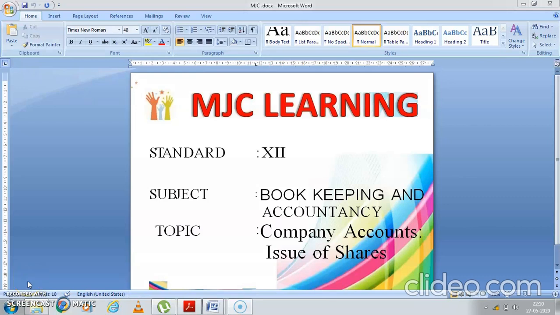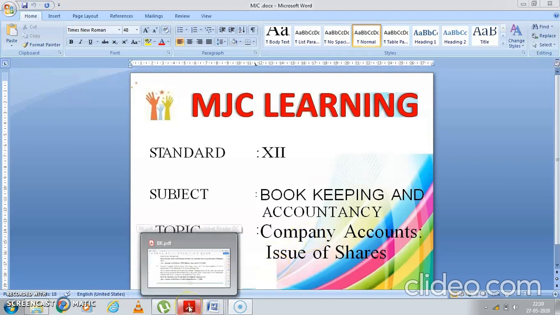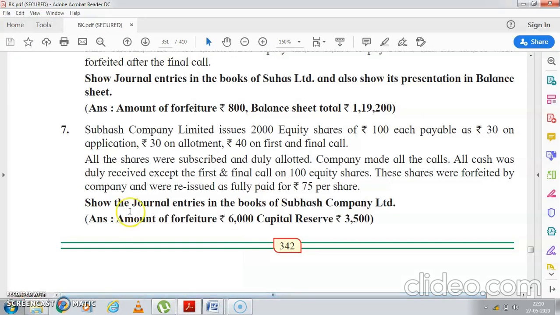Today I'm going to teach you the subject Bookkeeping and Accountancy, and the topic name is Company Accounts, Issue of Shares. Come on, let's read the problem, understand the problem and then start solving.